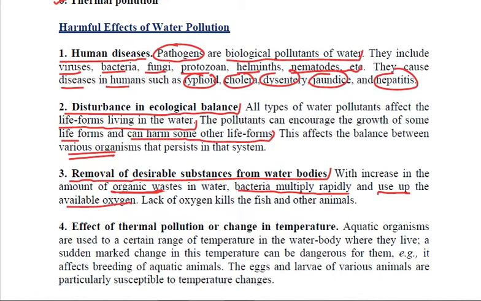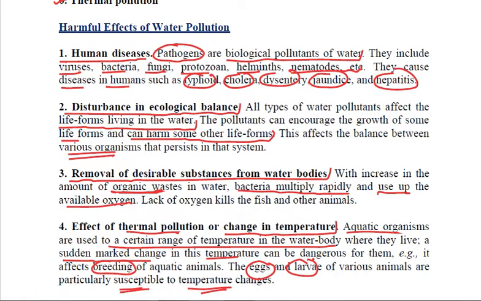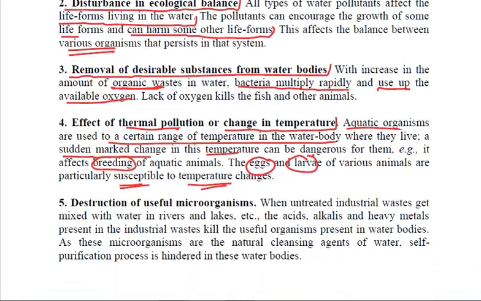Clear? The next harmful effect is due to thermal pollution, or the change in temperature. All the aquatic organisms are used to a certain range of temperature in the water body where their habitat is. If there is a sudden marked change in this temperature, that may prove very harmful and dangerous for them. It may affect the breeding of aquatic animals, and mainly the eggs and the larvae of various animals are specifically susceptible to these temperature changes, so they will be killed.